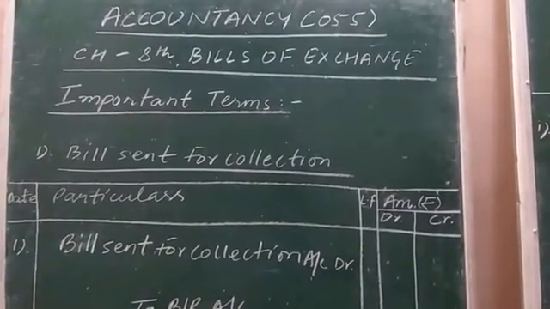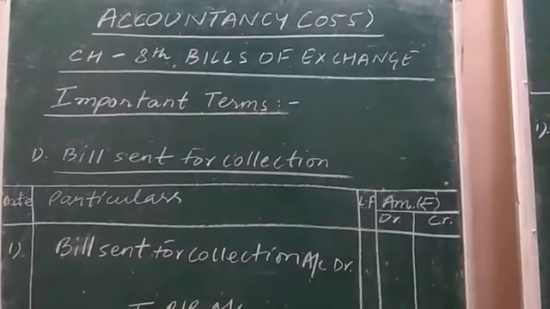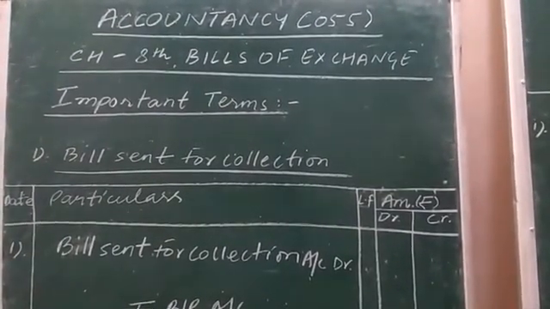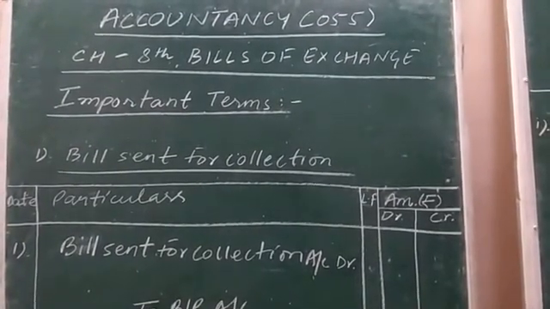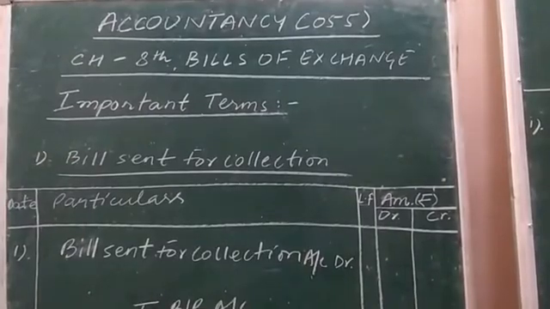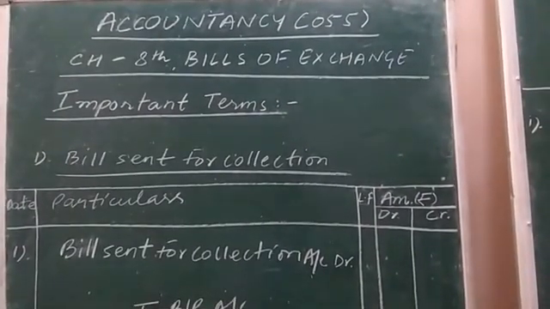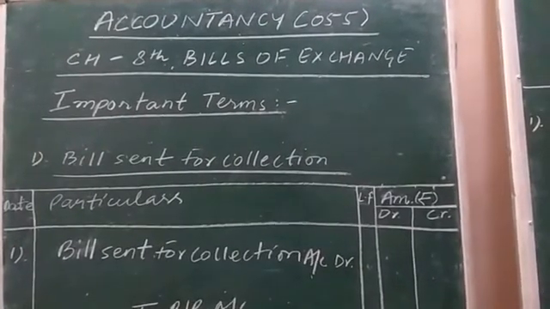Then in such situations, what does the drawer of the bill do? He sends or hands over the bill to the bank for collection purposes.